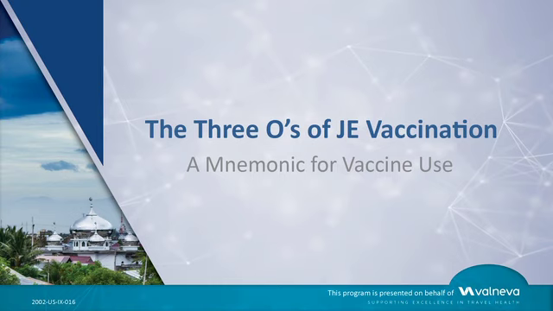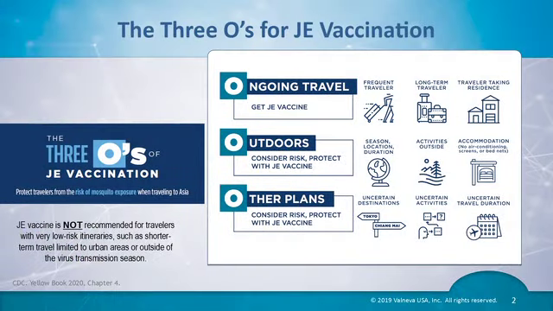In this module, we will discuss a mnemonic memory device to assist you with counseling travelers to Asia about JE vaccination. Here is the mnemonic to help you remember who may require the JE vaccine. We call it the 3 O's of JE vaccination: ongoing travel, outdoors, and other plans.